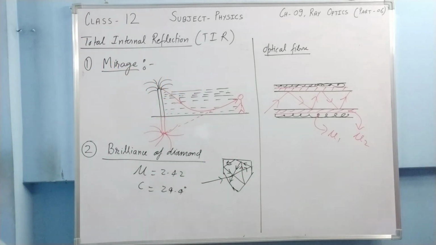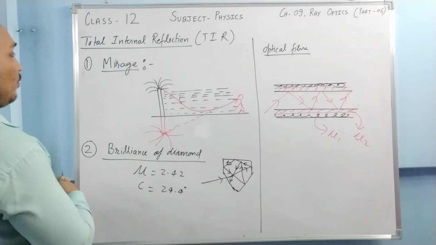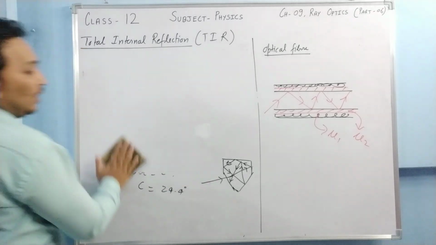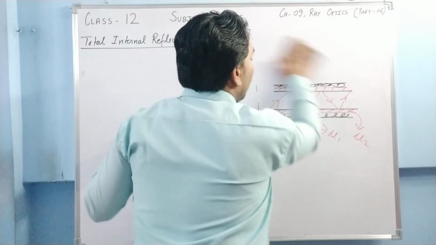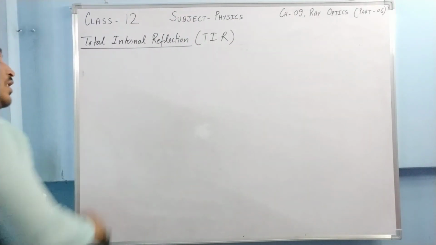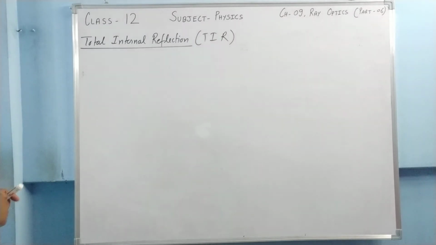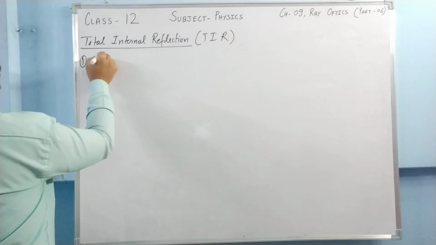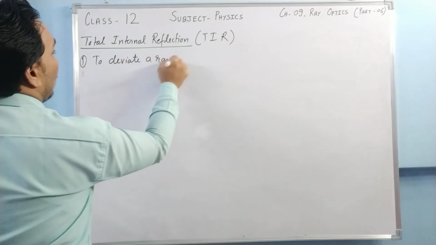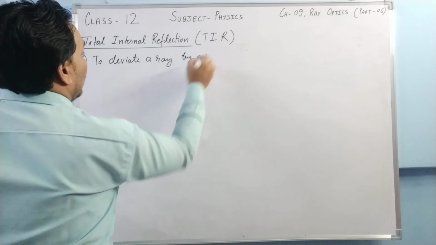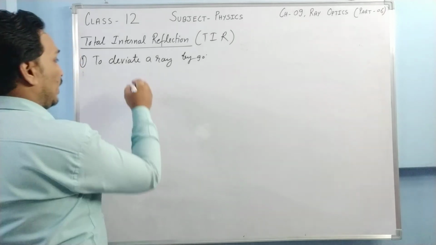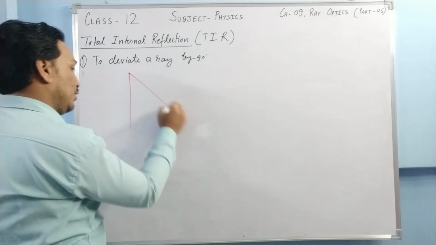Another application of TIR is total reflecting prisms. Let me make the diagram. The prisms are used in three ways. Let us do one by one. The first one is to deviate a ray by 90 degrees. If we want to deviate a ray by 90 degrees, we use a total reflecting prism, and it is used in this way.